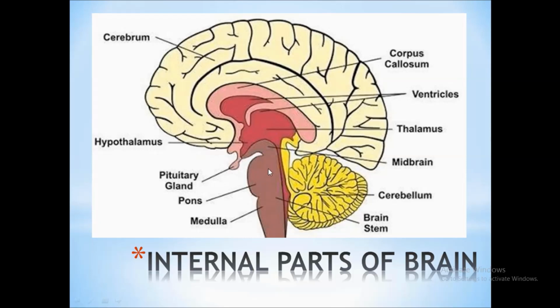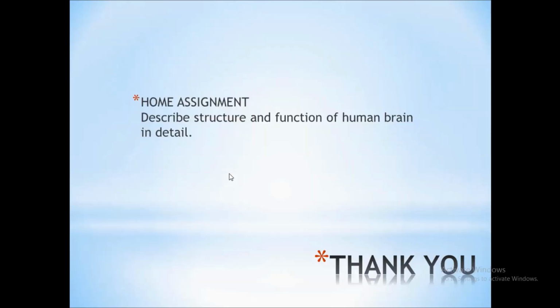Below the midbrain is pons, and beneath the pons is medulla oblongata. So these are all the different parts of the brain which perform accurate functions and decisions accordingly, by which we can lead a normal life.